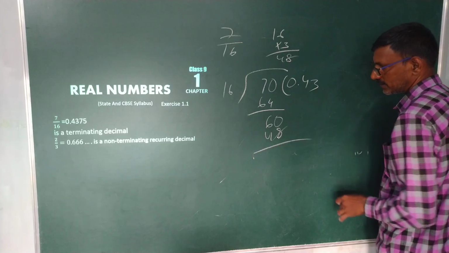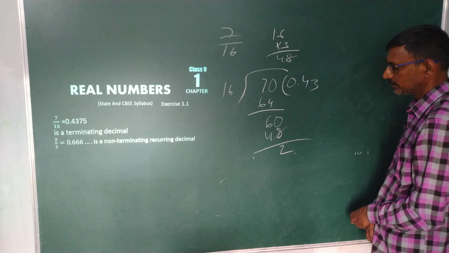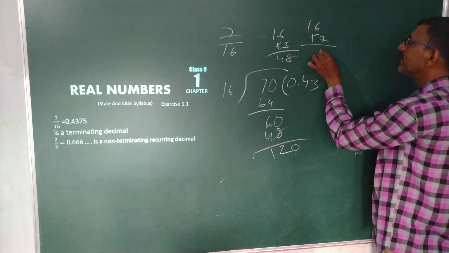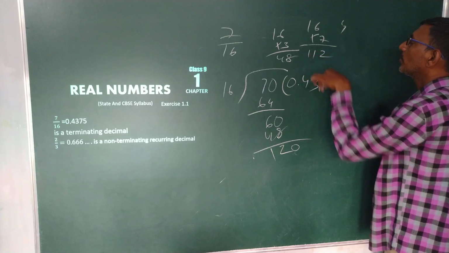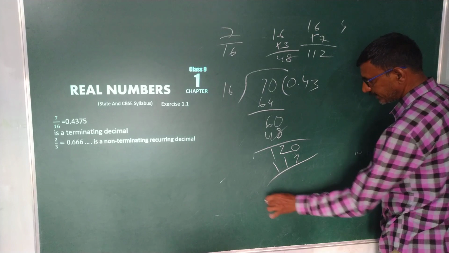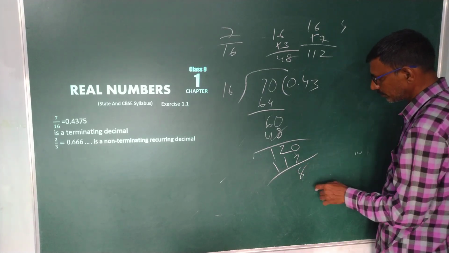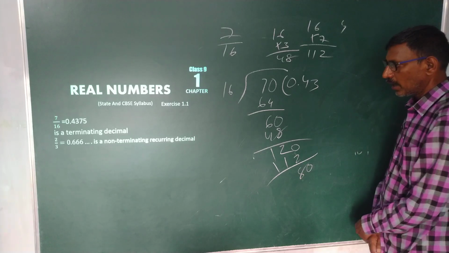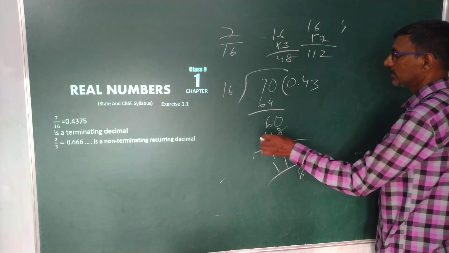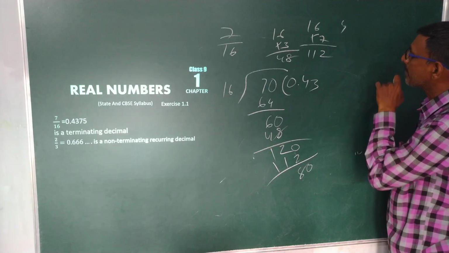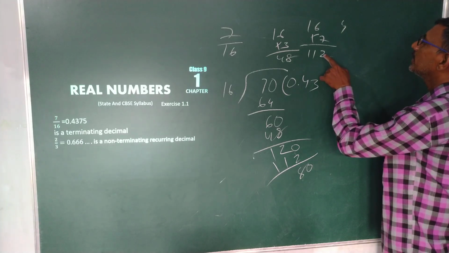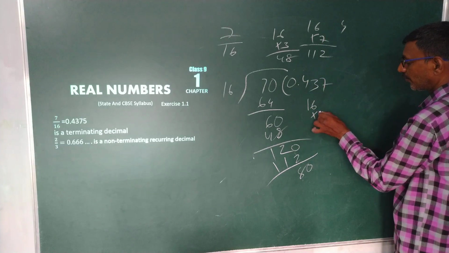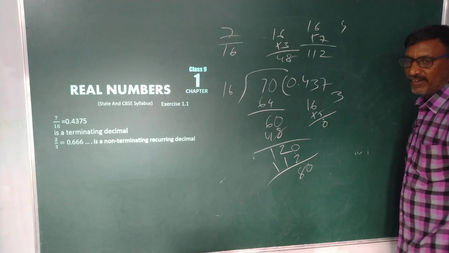Remainder 12. Take 0: 120. 16 sevens are 112. Remainder 8. Take 0: 80. 16 fives are 80. Remainder 0.